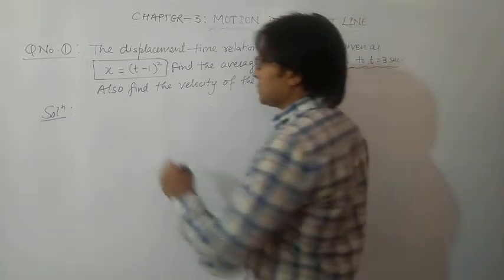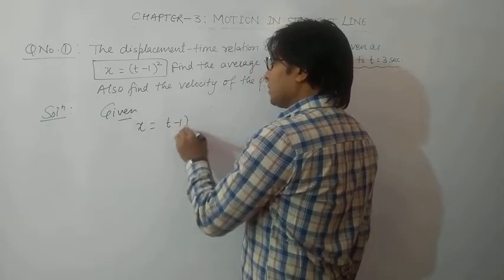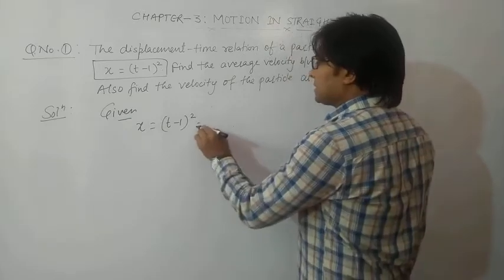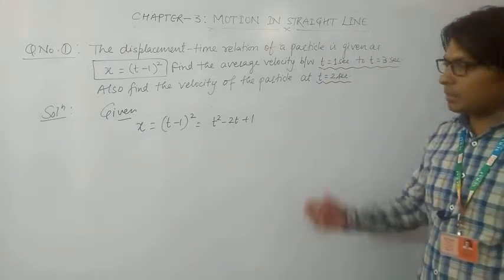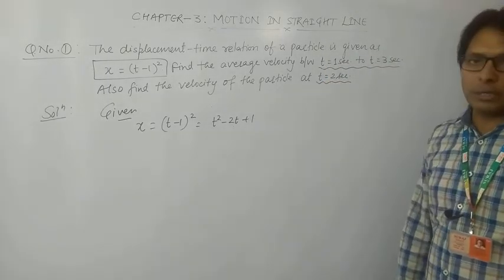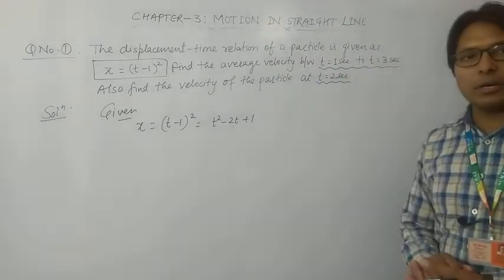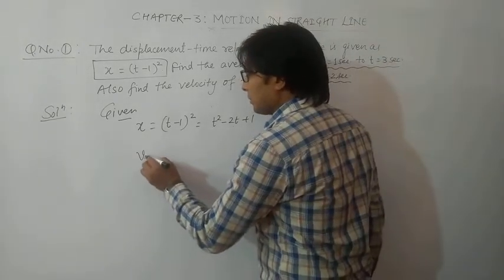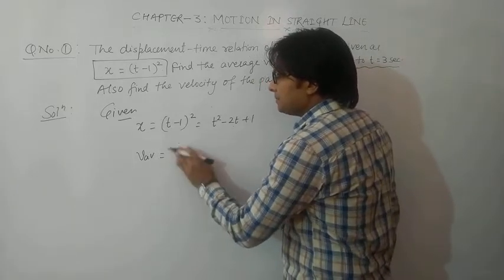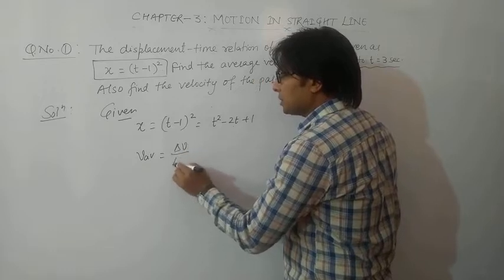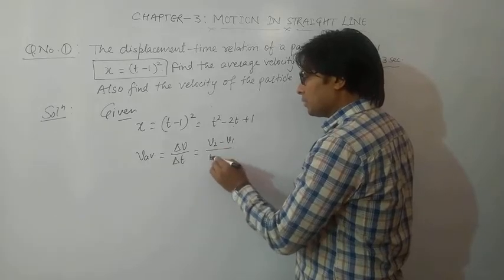So I hope this question has cleared what we have to do. Now how to solve this question? First, what is given? x is equal to (t minus 1) whole square. It can be written simply as t square minus twice t plus 1. Using the (a minus b) whole square formula, we can write it down as t square minus 2t plus 1. Now we have to find out the average velocity. So what is the formula for average velocity? We have written the formula as the change in velocity upon change in time, which can be written as v2 minus v1 upon t2 minus t1.